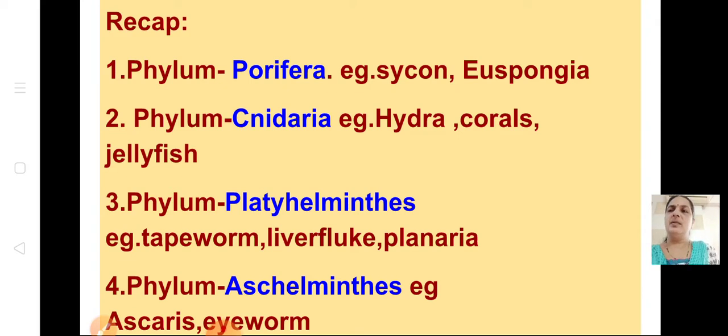So, what was the first one? We learnt of phylum Porifera. Remember the example? Cycon. Sponges. We learnt about the collar cells. When you see that picture itself, you have to remember about the collar cells, ostia, osculum, and they are sedentary. All those points which are important for this phylum, you have to write at least 4 to 5 characteristics.